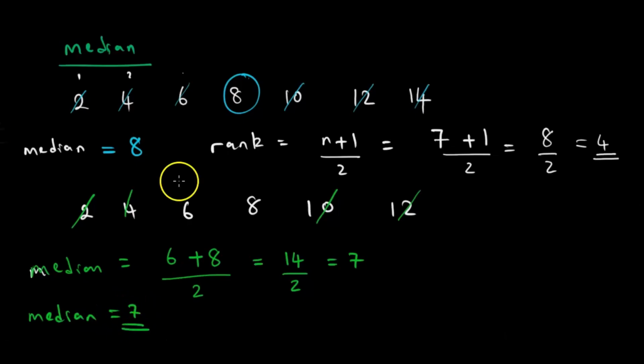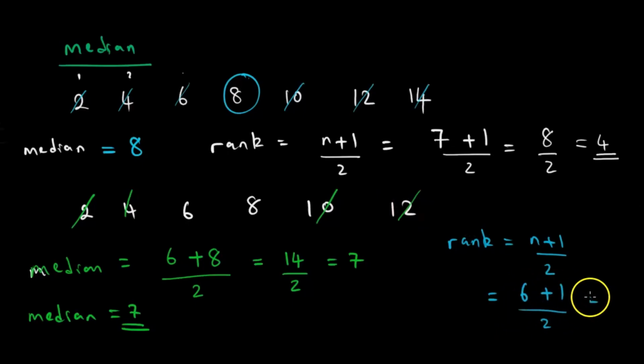Tikada kushandisa method yerank, you are going to see kuti rank inenge iri equal to n plus 1 over 2. This is what is n? 1, 2, 3, 4, 5, 6. It's 6 plus 1 over 2 which is 7 over 2.